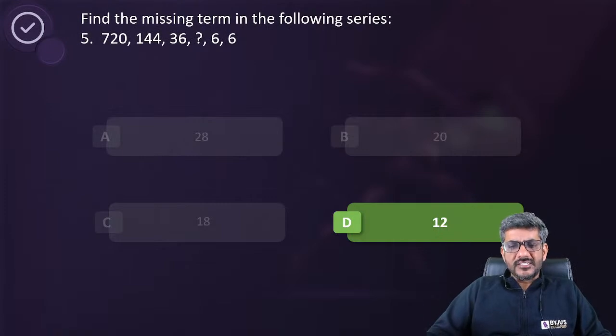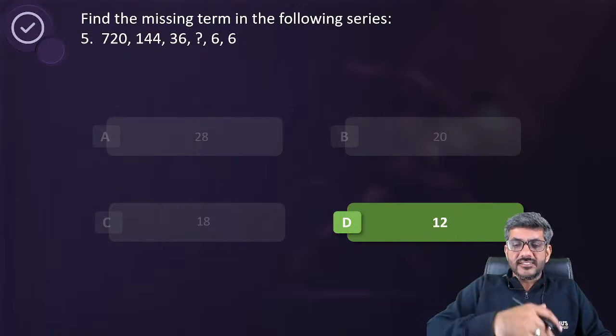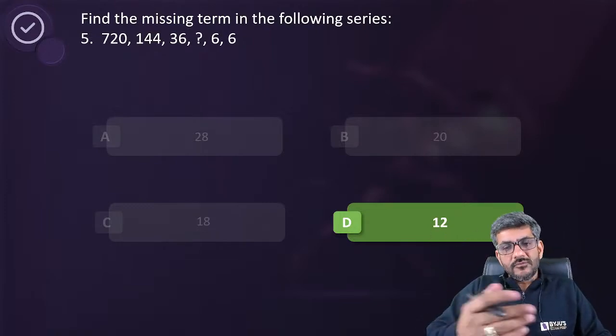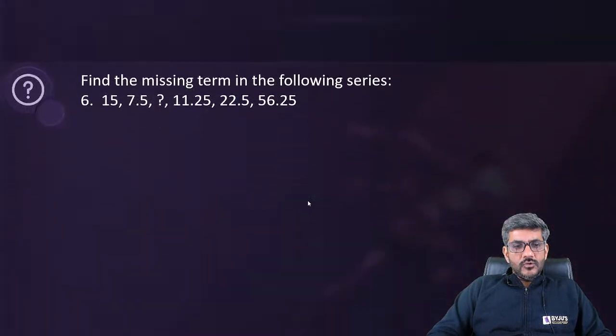और yes, as Srishti is saying, reverse multiplication भी कर सकते हैं. 6 into 1 is 6, 6 into 2 is 12, 12 into 3 is 36, 36 into 4 is 144, 144 into 5. That way also you can say. वो भी एक ही बात है, ये भी बोला जा सकता है. Okay. चलिए, so we'll come to the question number 6 now.